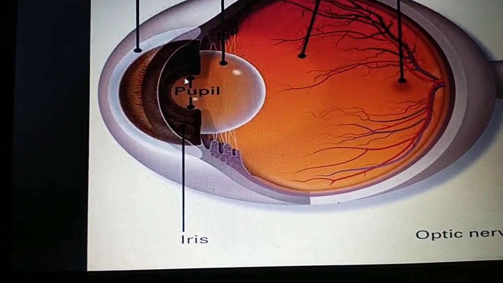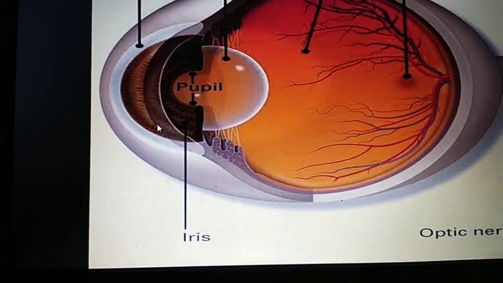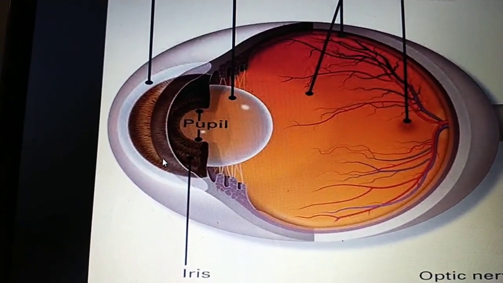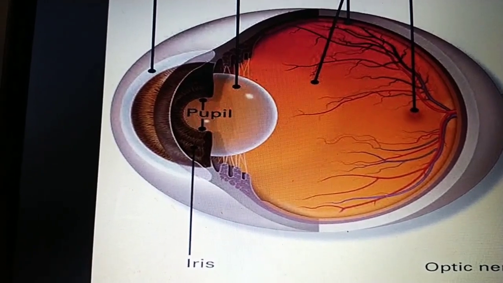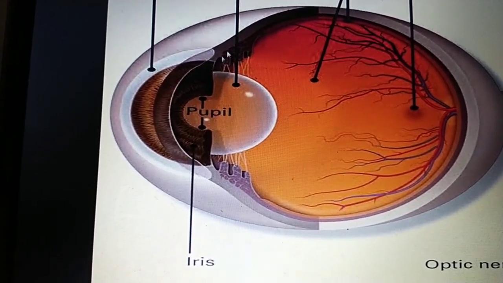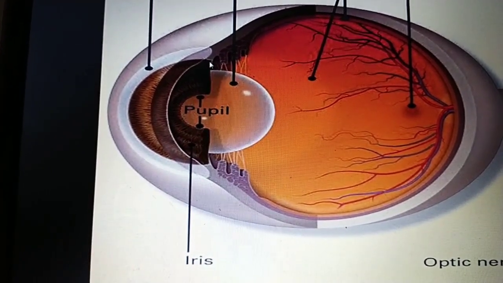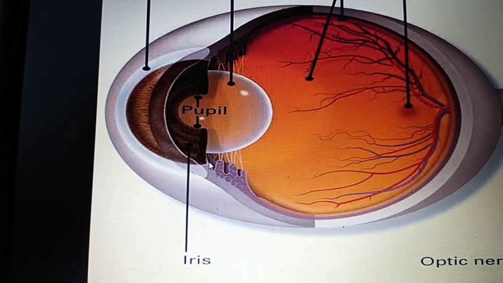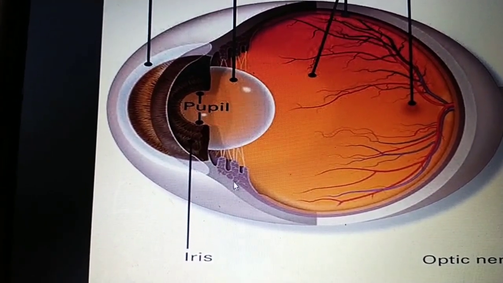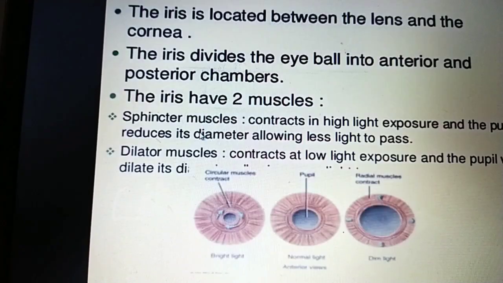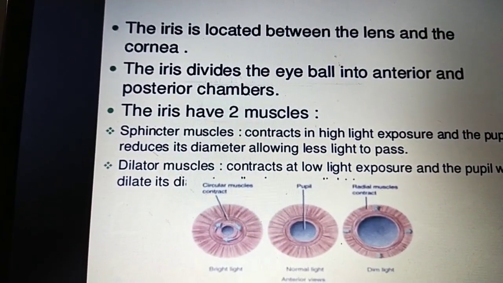It has two margins, the pupillary margin and the ciliary margin. The iris is attached to the ciliary body, or ciliary processes. The iris is located between the lens and the cornea.